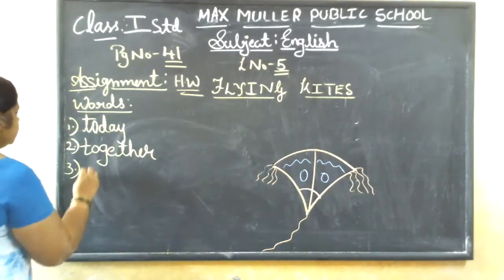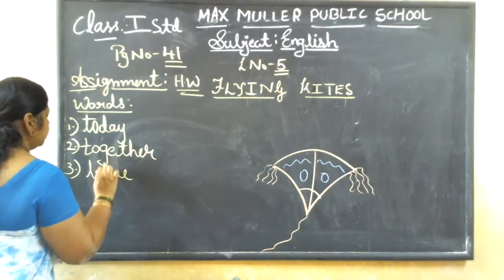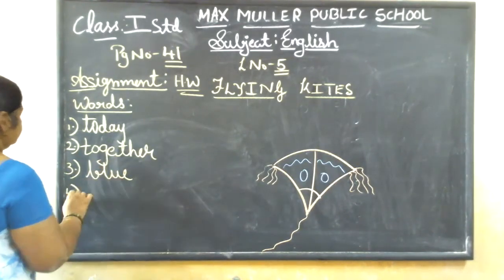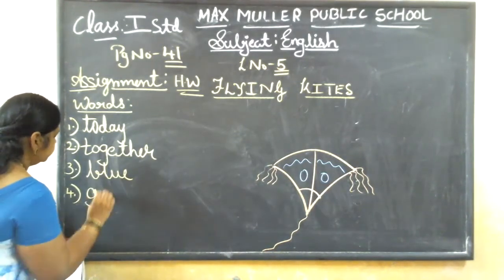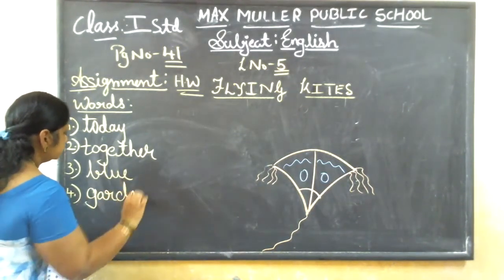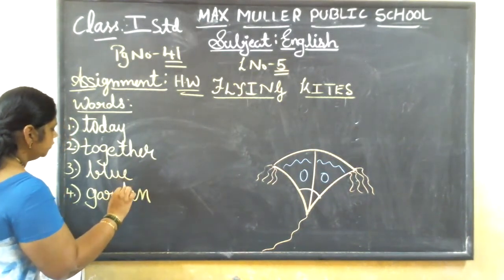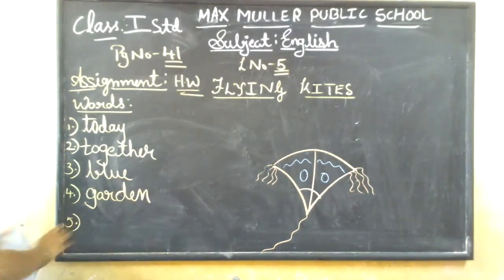Okay. Yes. Next is blue. The color of the big kite which Anoop was having. That is blue. Okay. Yes. Next is garden. Garden is a place where you have colorful flowers, colorful small plants will be there. That is a garden.